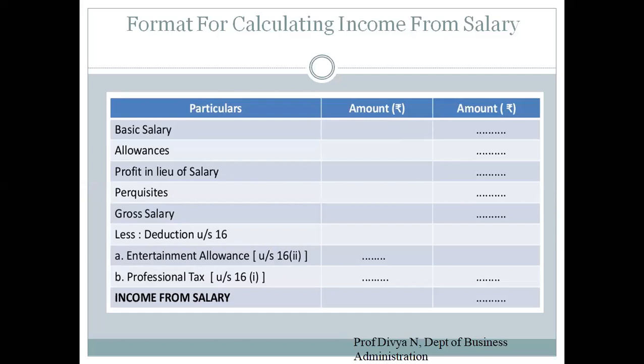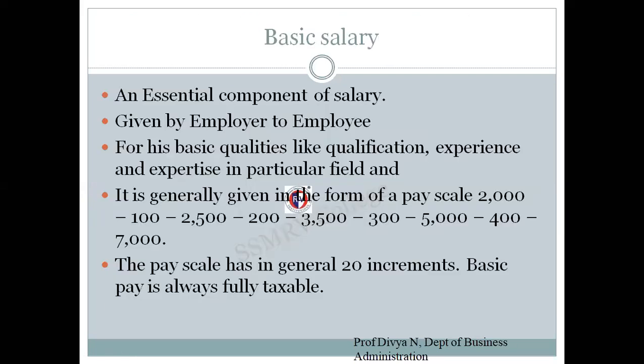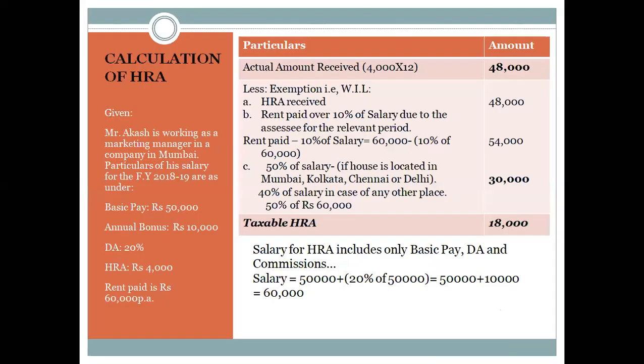After that, I'm going to arrive at income from salary, that is net income from salary, or income from salary that is taxable under the Income Tax Act. So if you have understood this basic concept, I'll go with the deductions, and today itself I'm going to solve the problem at the end using this format. Okay.